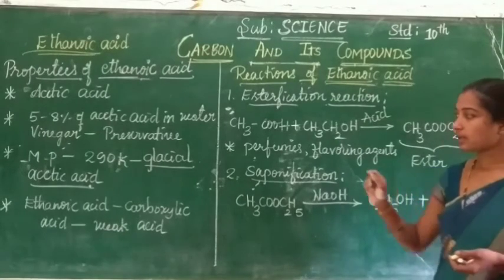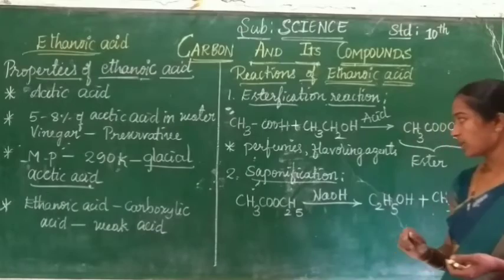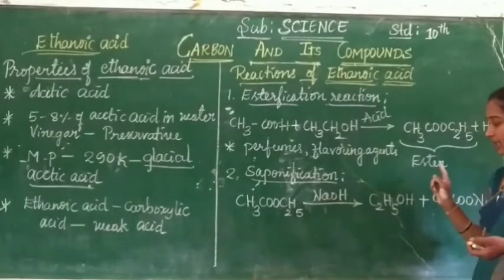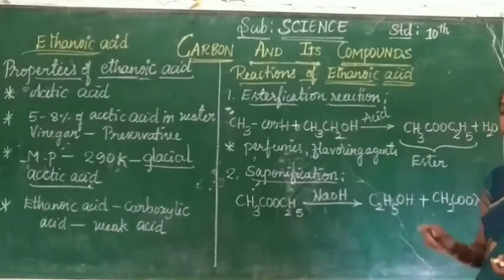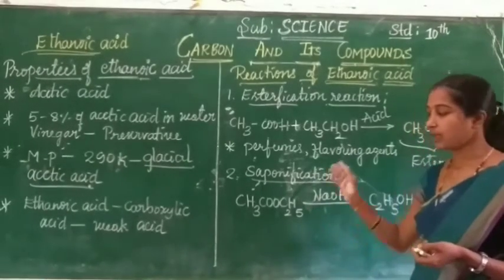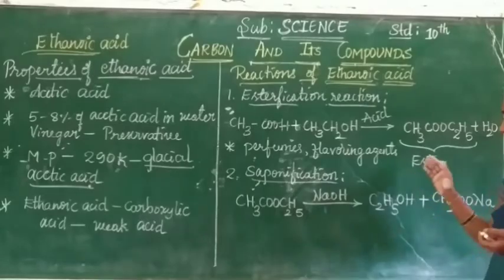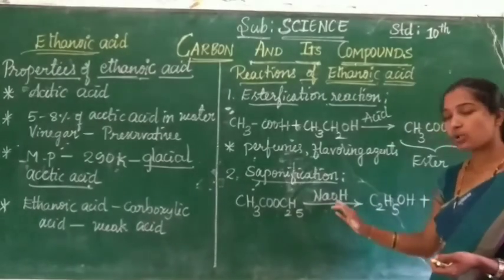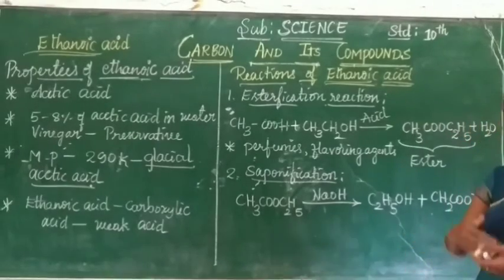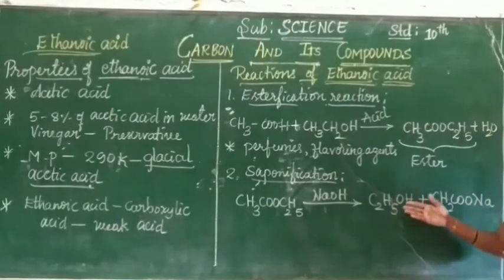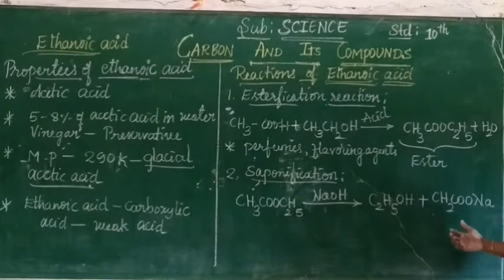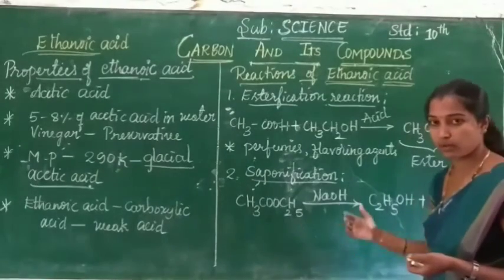It is used in the preparation of perfumes and as a flavoring agent. Esters are commonly used in the preparation of perfumes and flavoring agents. This ester is treated with the alkali sodium hydroxide. It gives back alcohol and the sodium salt of the carboxylic acid. Children, this process is called the saponification process.